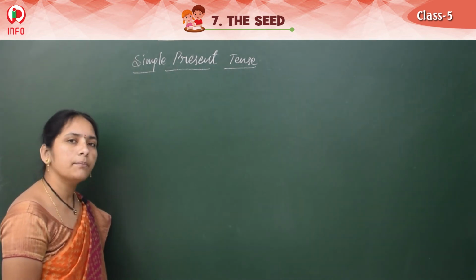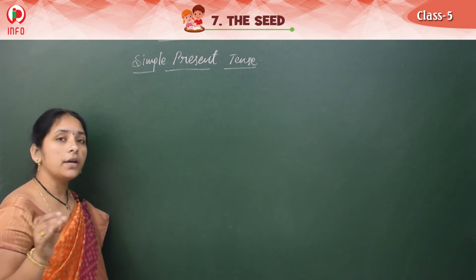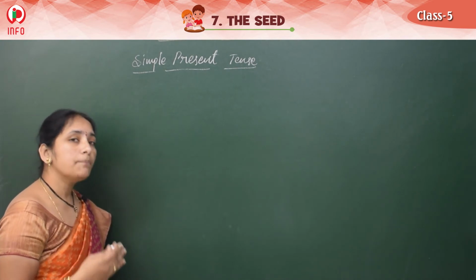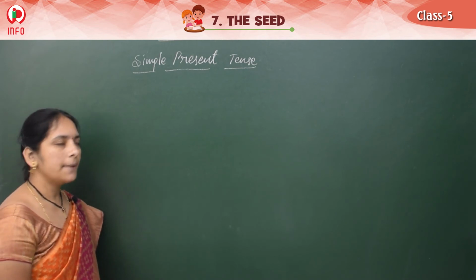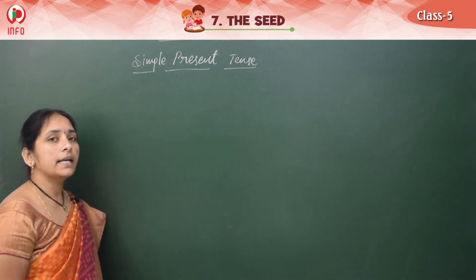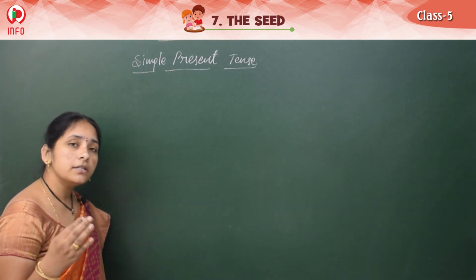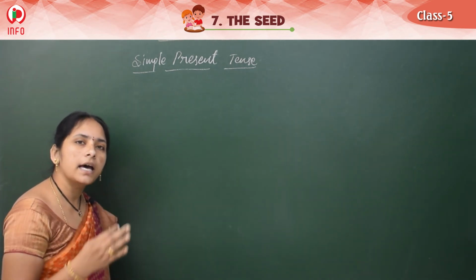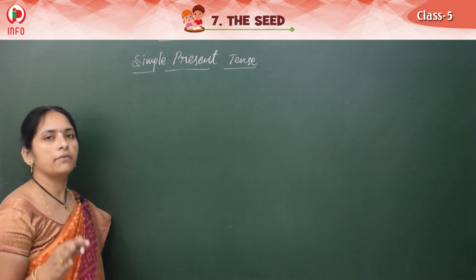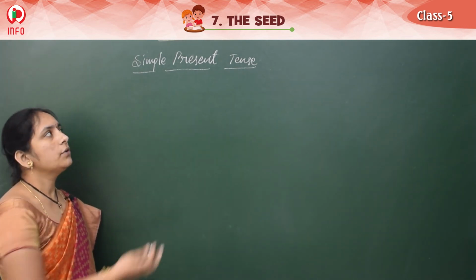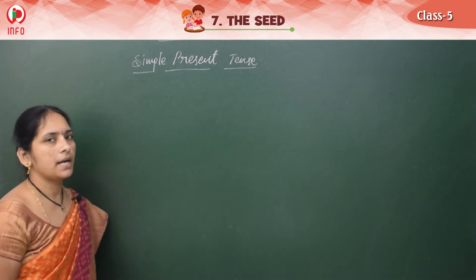What is this simple present? Already you are using this, but what does simple present mean? That we should learn now. Okay. Simple present means the actions we do regularly. Regular actions, whatever works we do daily, those we write in the simple present tense.